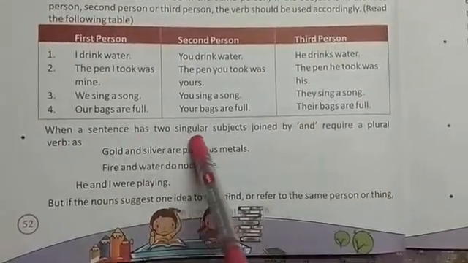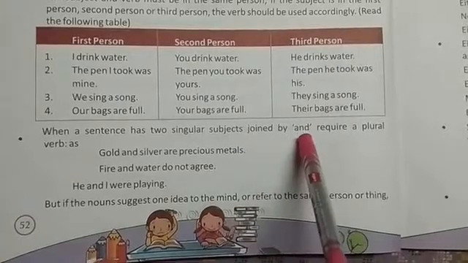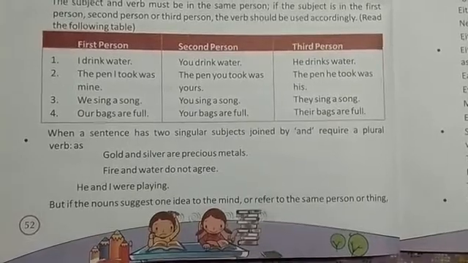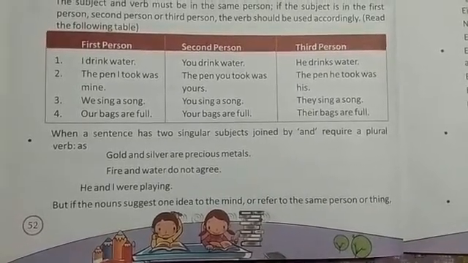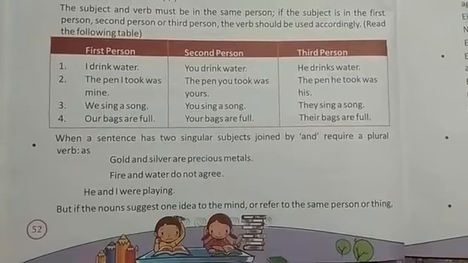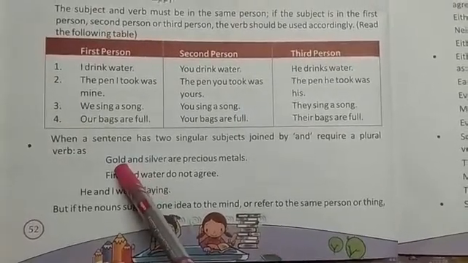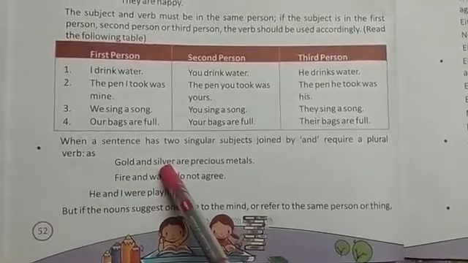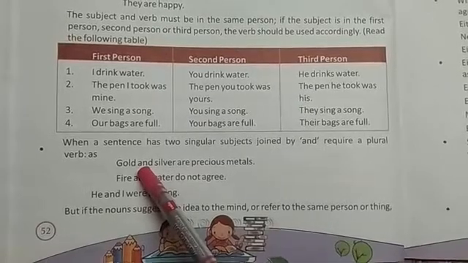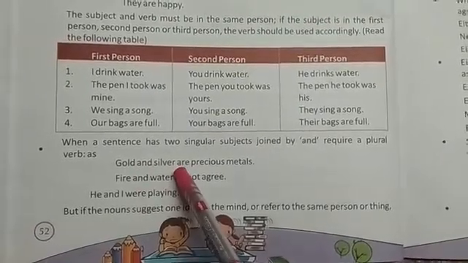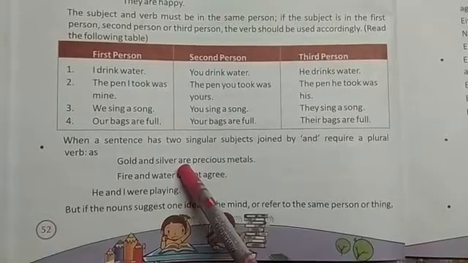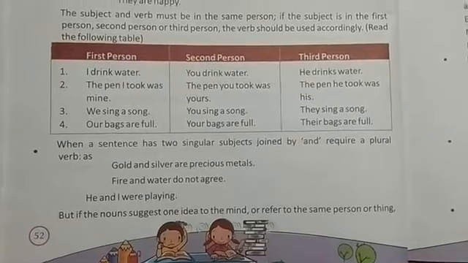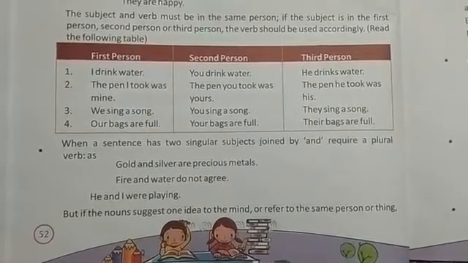When a sentence has two singular subjects joined by and, it requires a plural verb. So in a sentence, if two singular subjects are joined by and, we will use a plural verb. For example, gold and silver are. Here gold is a singular subject, silver is a singular subject, but they are joined by the word and, so we will use a plural verb. Here are is a plural verb.